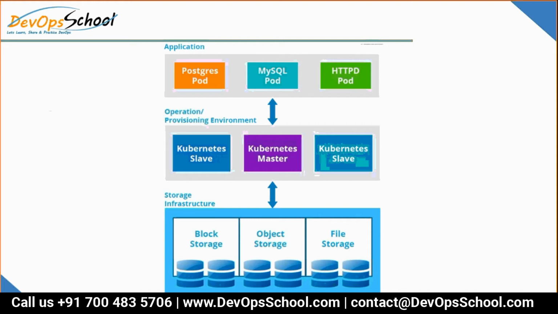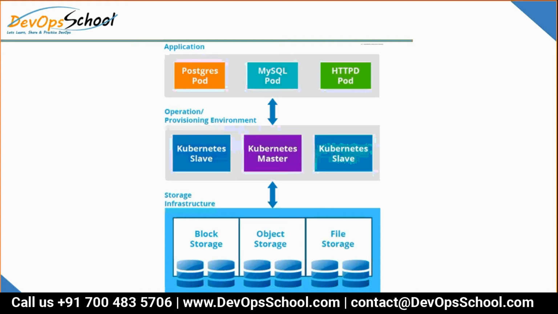So guys, now let's look at this from a little bit broader perspective. There are different kinds of storage technology nowadays. Many technologies are there in block storage, many in object storage, and many in file storage. In a simple way, block storage means EBS, or your laptop storage, or your VM storage.